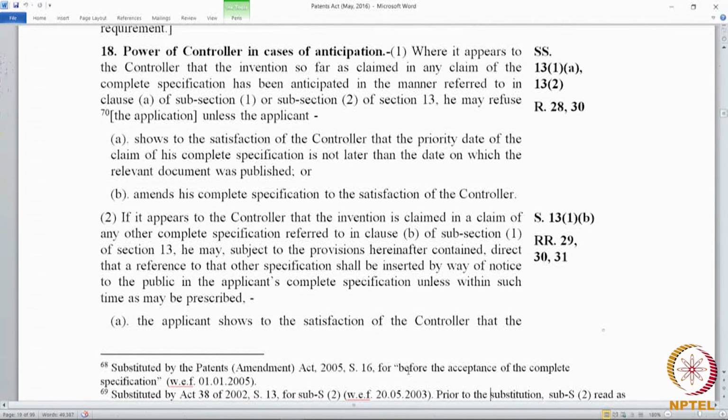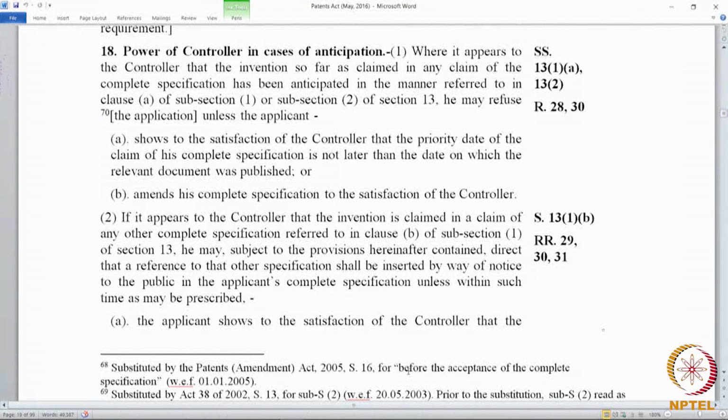The description, the claims are not fairly based on the description, but wherever you see this language, "invention so far as claimed in any claim of a complete specification," we are just talking about the claims. It just means claim. So, where the claim has been anticipated, you can substitute that entire statement, "invention so far as claimed in any claim of a complete specification," with the word claim.